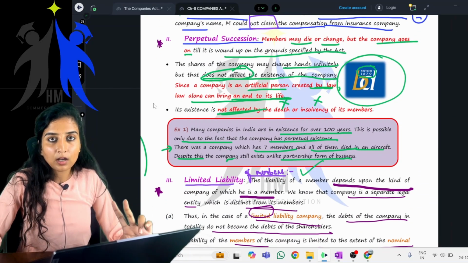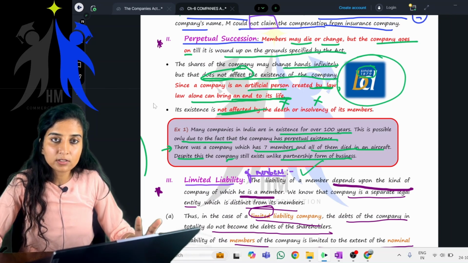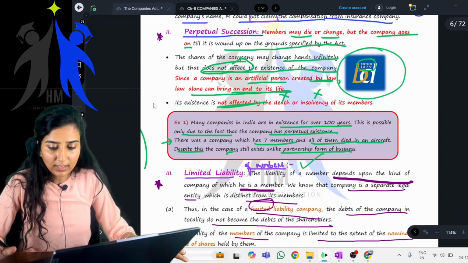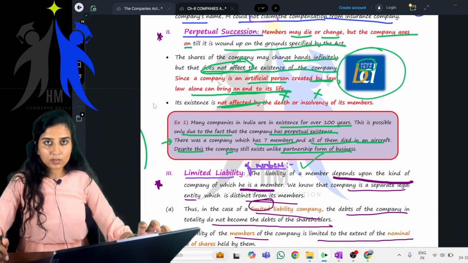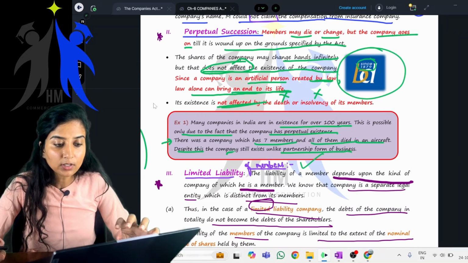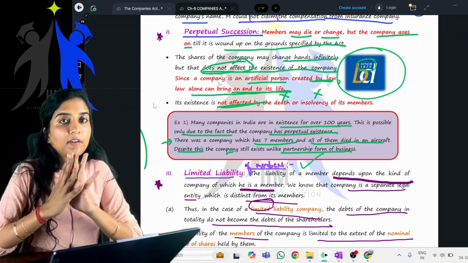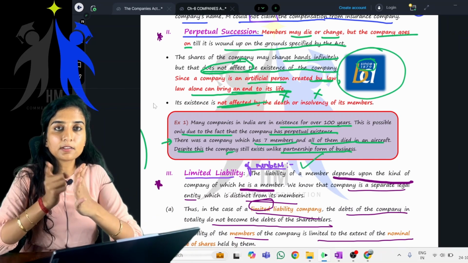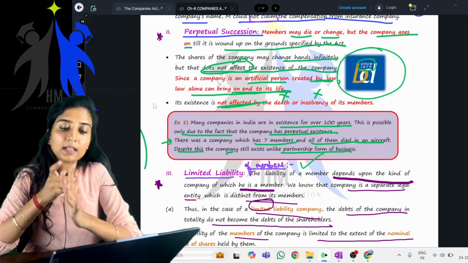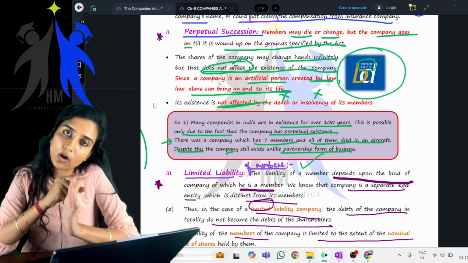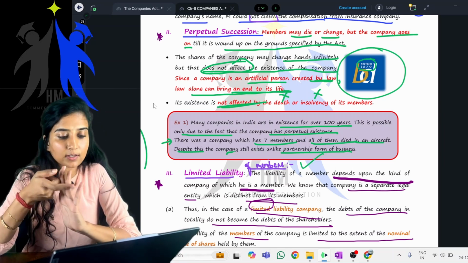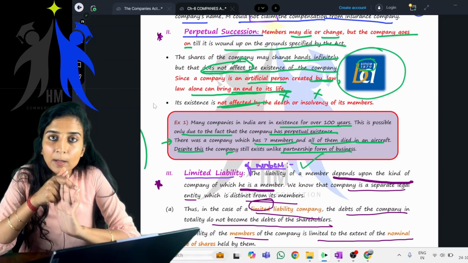Yes. So before we conclude today's session, let's just revise whatever we have studied. It's just 2 features, the other 2 features which we have done. Okay, let me just conclude it by a small revision. First let us revise all the 5 features of the company. What are they? The first one being separate legal entity, artificial legal person, common seal. Now today, perpetual succession and limited liability of the members of the company.